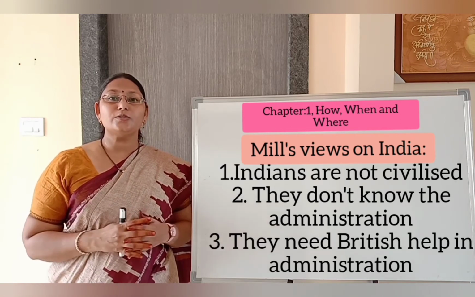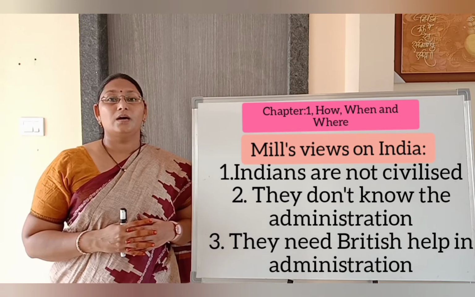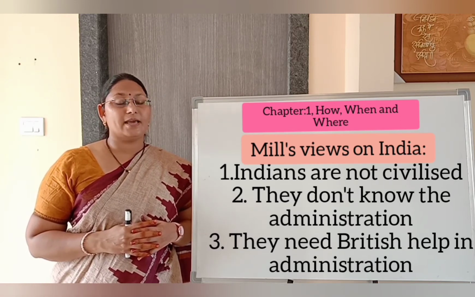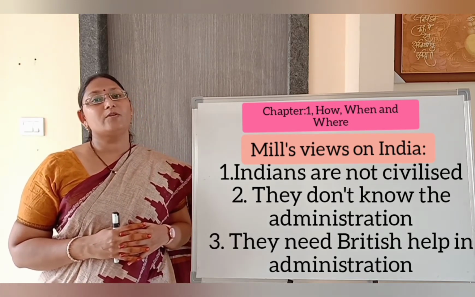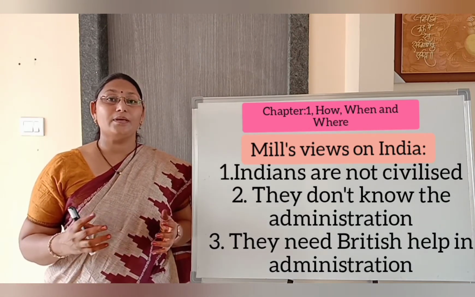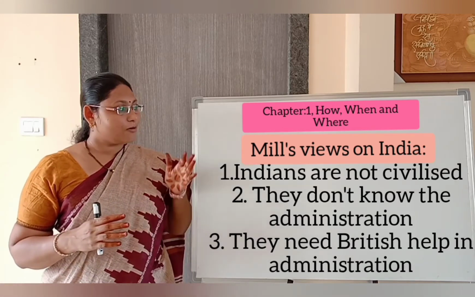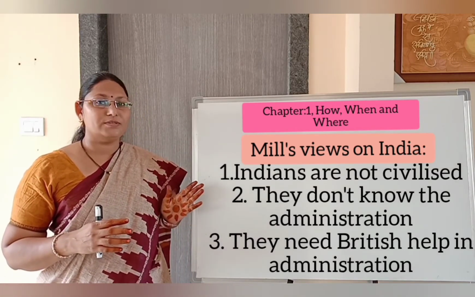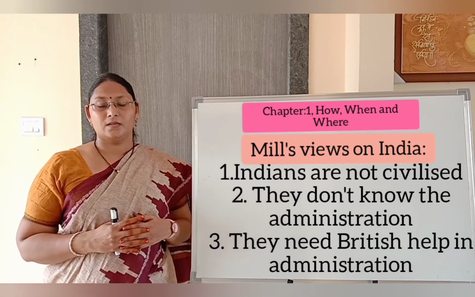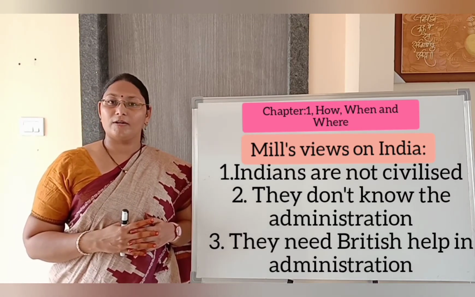He suggested to the British government that it has to take over all the territories of India. Because of the British administration, Indians can get happiness and glory, he felt. So these are the opinions of James Mill, where he supported British administration in India.